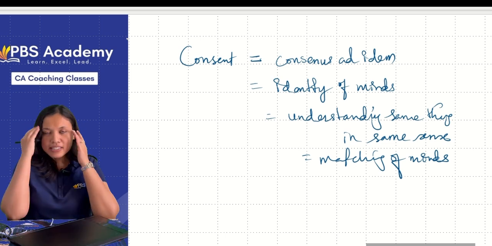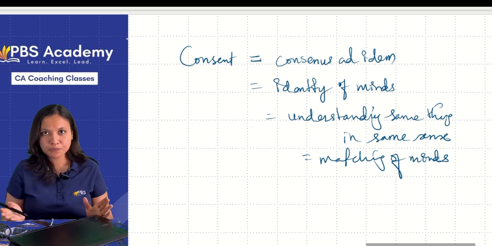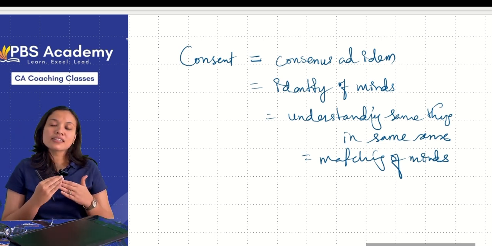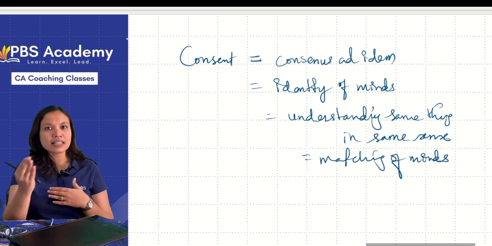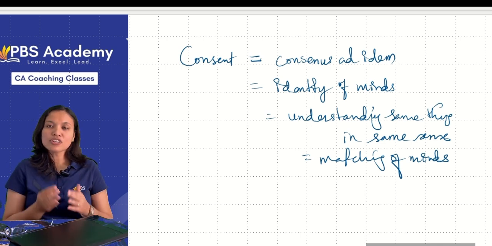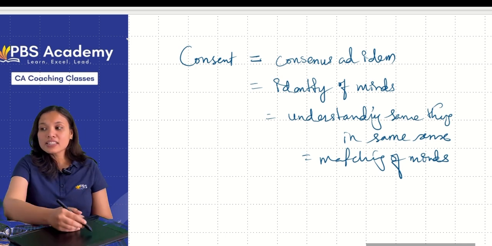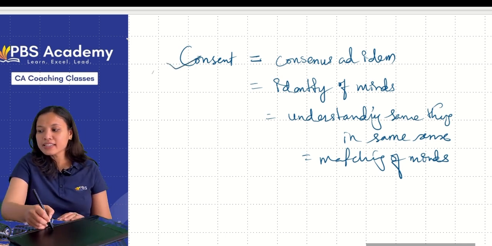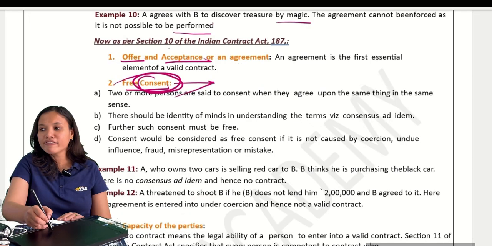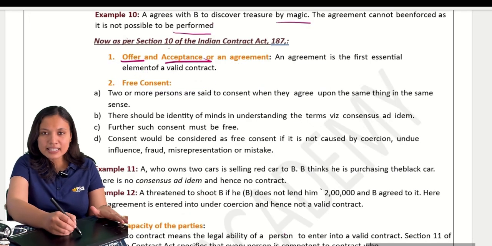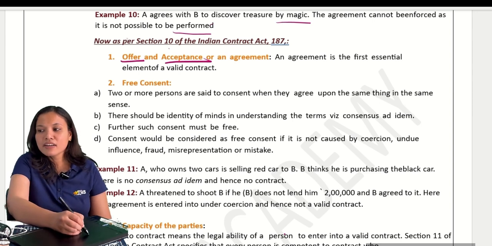Was there matching of minds? No. So matching of minds means understanding the same thing in the same sense. What I am thinking, she is also thinking. Then it is called consent. Now this consent must be free. There must be consent and that consent must be free.